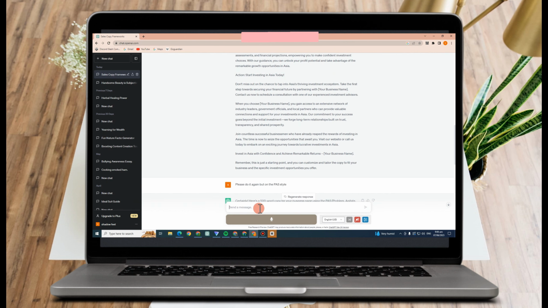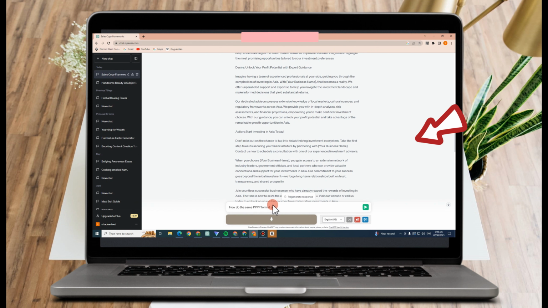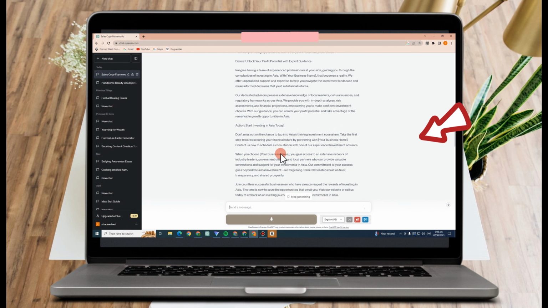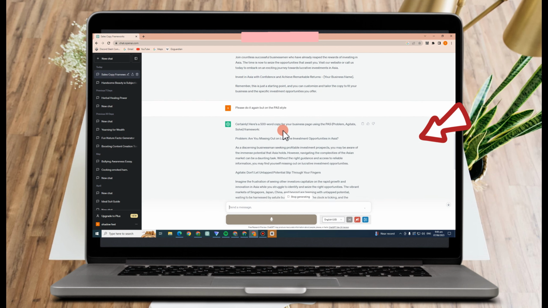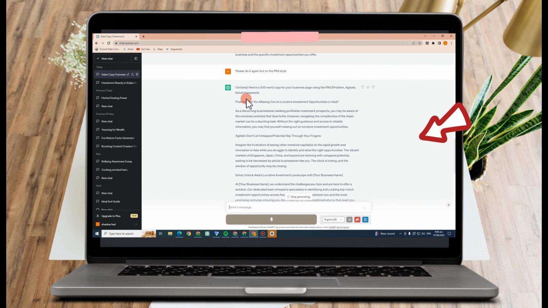Let's just say I'm doing this one now. Now do the same, but let's just say I'm going to pick another PPPP format. Once you enter that, ChatGPT will provide you the answer with that same format.